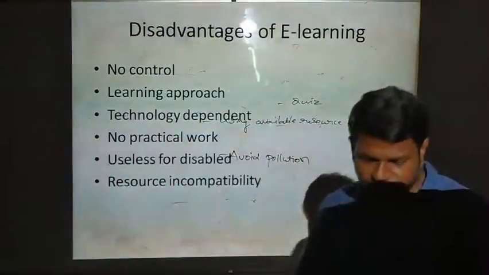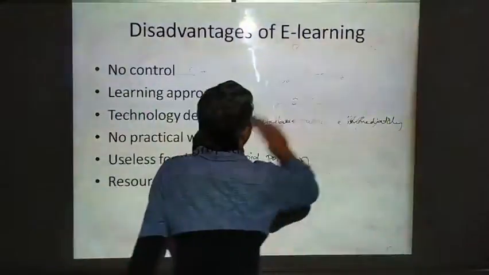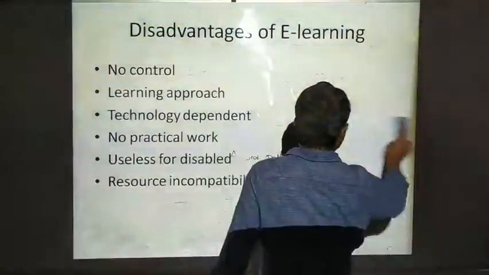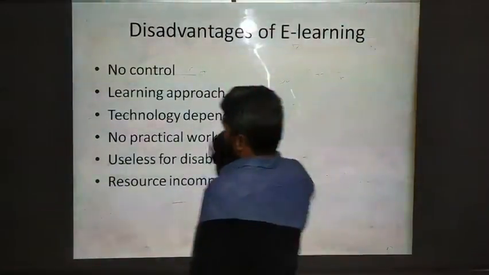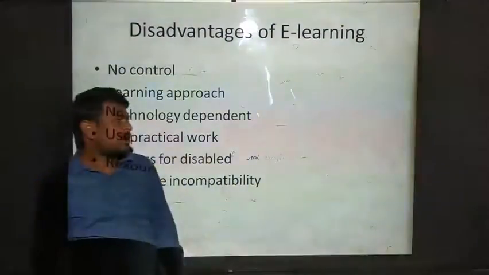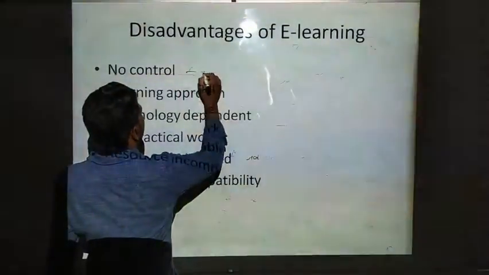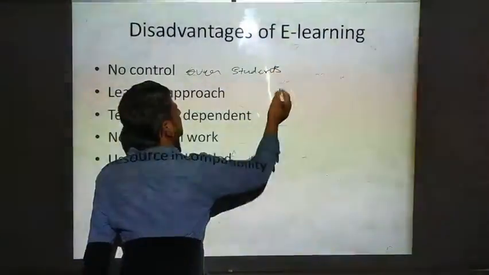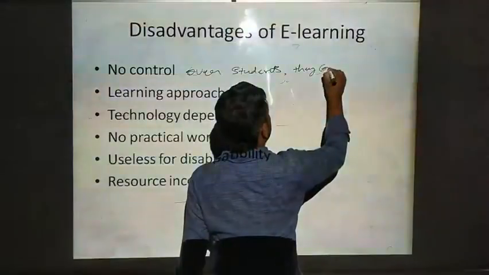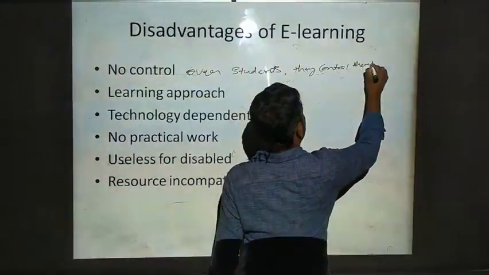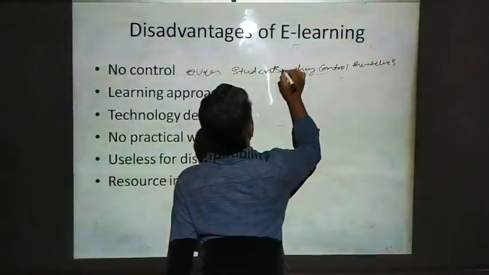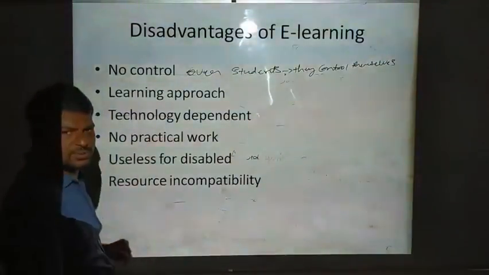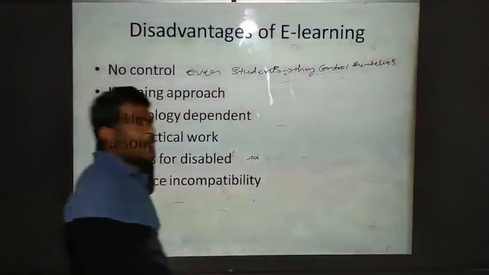Let us look at the disadvantages of e-learning. So, first is what? No control. No control means what here? The teacher or instructor does not have control. No control over students. They control themselves. Who? Students. Students control themselves because the teacher cannot control them. It is not like in a regular class, right?